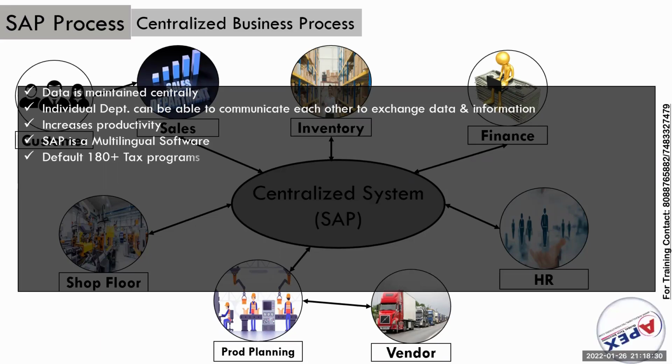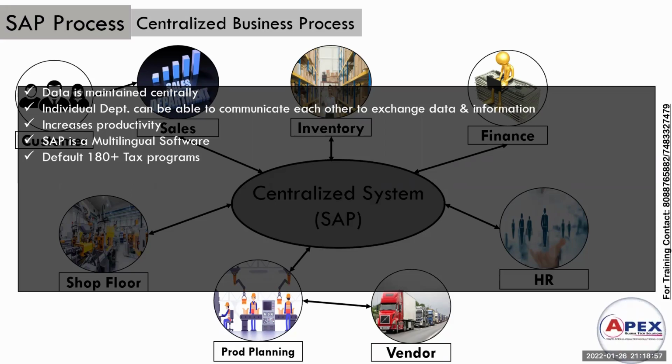So as I told you, this is a multilingual software and has evolved globally. Individual countries have their own tax programs, right? In India, we have GST. So it has been developed in such a way that whichever country wants to update tax related activity in SAP, they can.